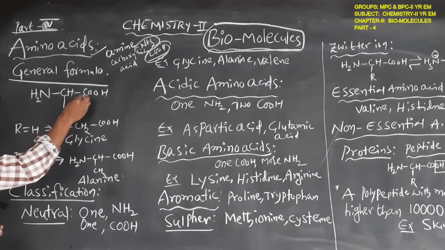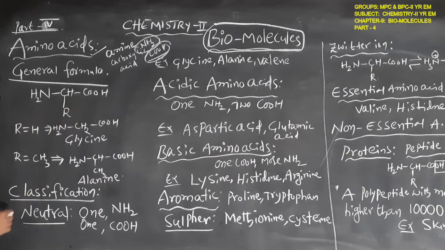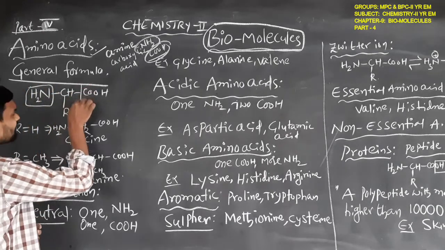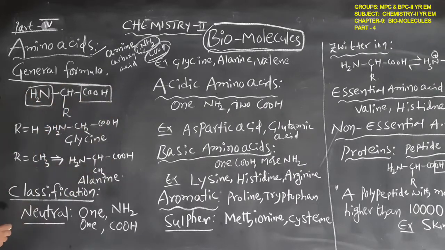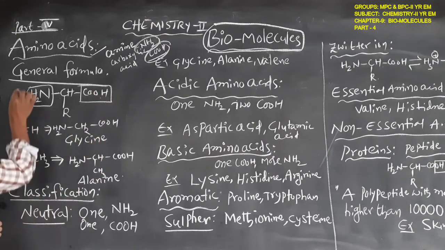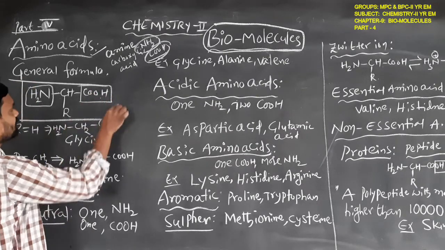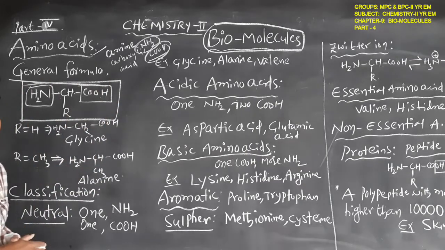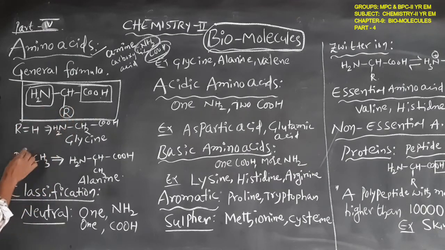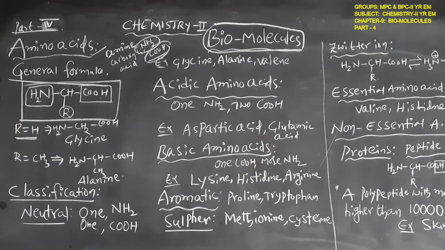The general formula for an amino acid is NH2CH(R)COOH, with capital R. Here this is the amine group and this one is the carboxylic acid group. This is the general formula for any type of amino acid. These amino acids depend on the capital R group. For example, if we substitute H in place of capital R,